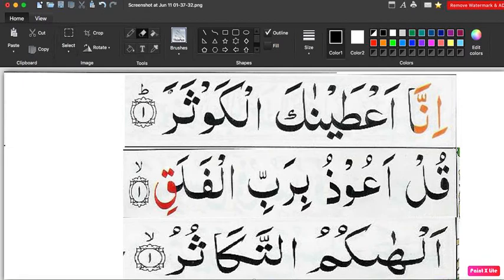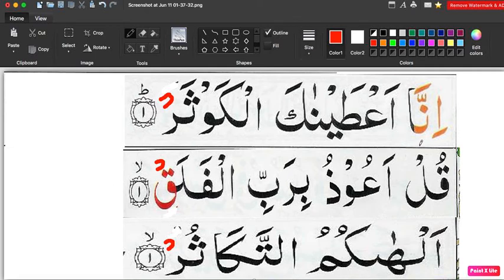If the last letter has Fatah, Kasra or Dhamma, then we're going to change this Fatah, Kasra and Dhamma into Sukoon, because this is how we're going to read it. When we change into Sukoon, the back letter is going to connect with the last letter. So the Fatah is changed here, Kasra is changed here, and Dhamma changed here with the Sukoon sign, all three of them.